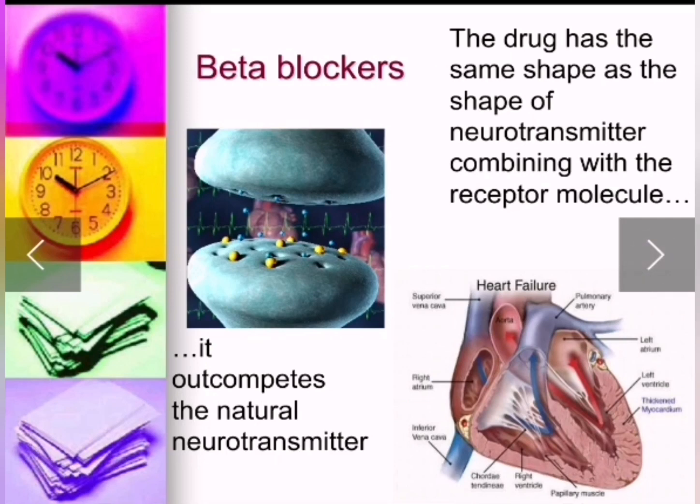Then, beta blockers. The drug has the same shape as the shape of the neurotransmitter, combining with the receptor molecule. It outcompetes the natural neurotransmitter. It binds to the specific receptor of the neurotransmitter and achieves the same effect.